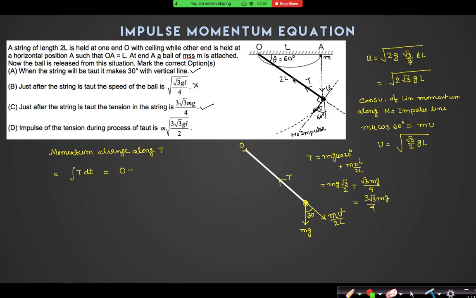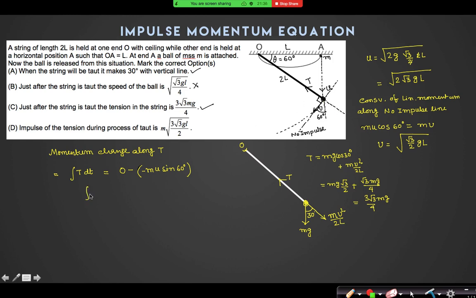So now tell me, what is the initial momentum along this line? I am only talking about the momentum change along this line, because along the other line there is no momentum change. We have already seen that it is mu by 2, mu sin 60. Along the tension T, what is the initial linear momentum? Minus mu sin 60. The plus and minus are very important because they are vector quantities. The initial momentum was along this line, so along this line it is minus.